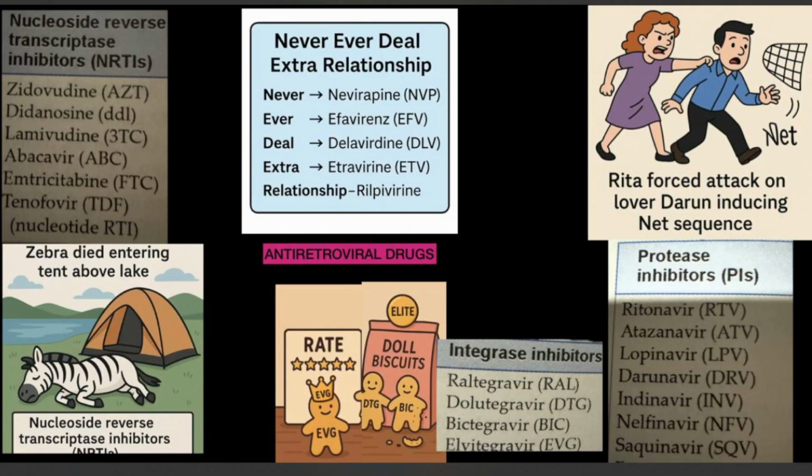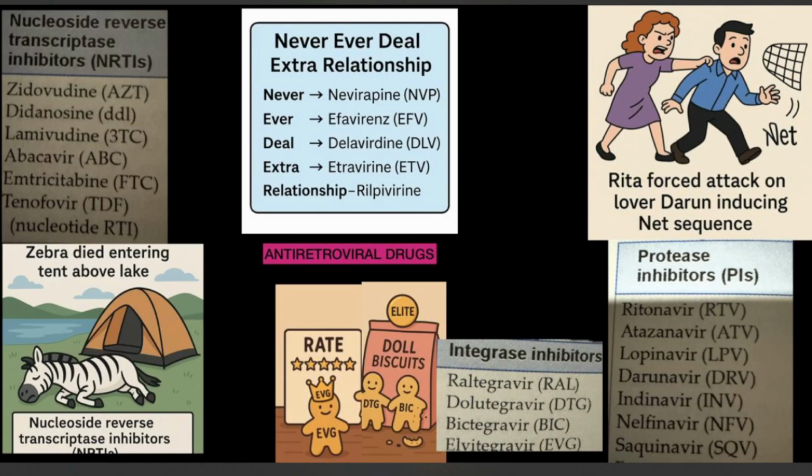We'll talk at the end of the video about the entry inhibitors that are actually true drugs. First we'll start with NRTIs. For NRTIs we have: a zebra which died entering tent above lake. That is our mnemonic. So if you were to correlate it, zebra stands for zidovudine, died stands for didanosine, and entering stands for emtricitabine. Tent stands for tenofovir, above stands for abacavir, and lake stands for lamivudine.